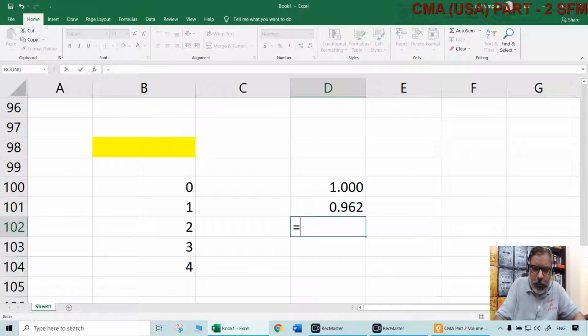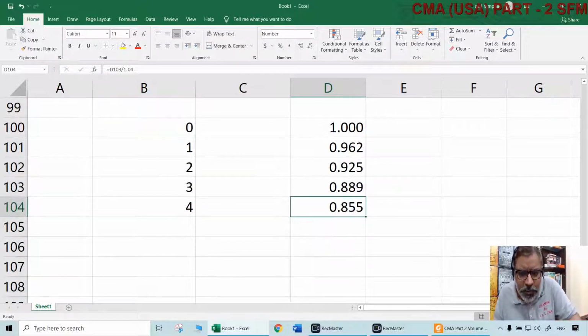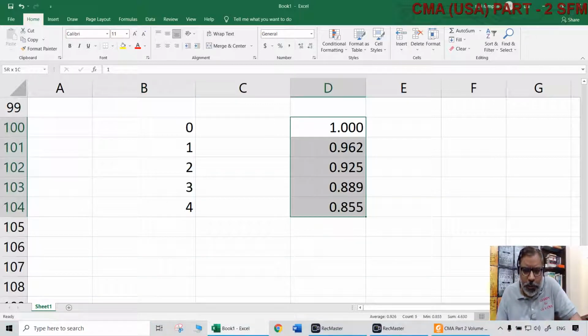That divided by 1.04. That divided by 1.04. That divided by 1.04.